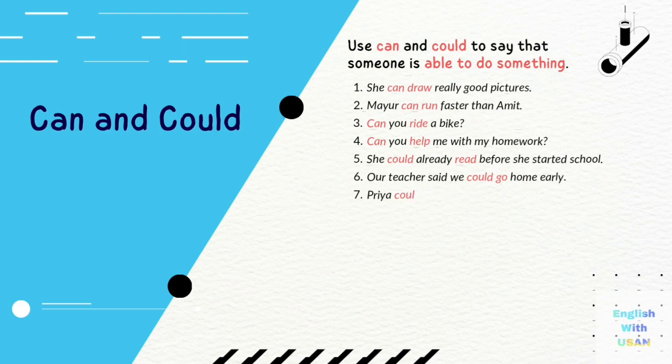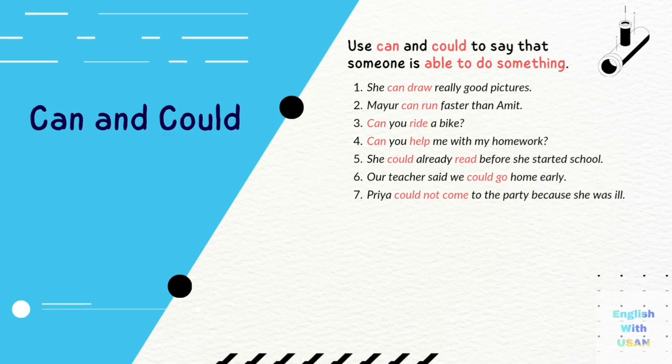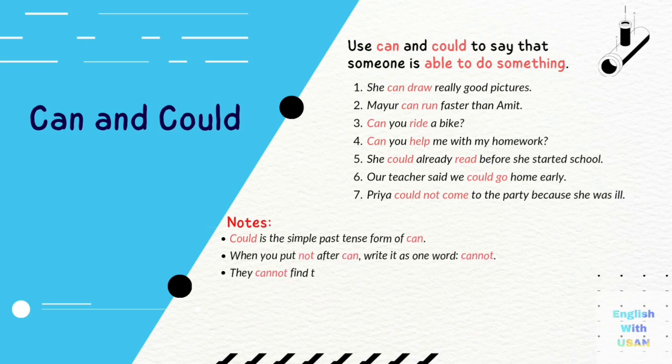She could already read before she started school. Our teacher said we could go home early. Priya could not come to the party because she was ill. Notes: could is the simple past tense form of can. When you put not after can, write it as one word, cannot.